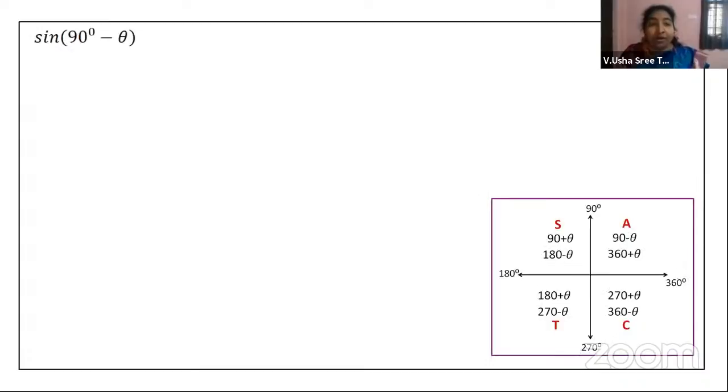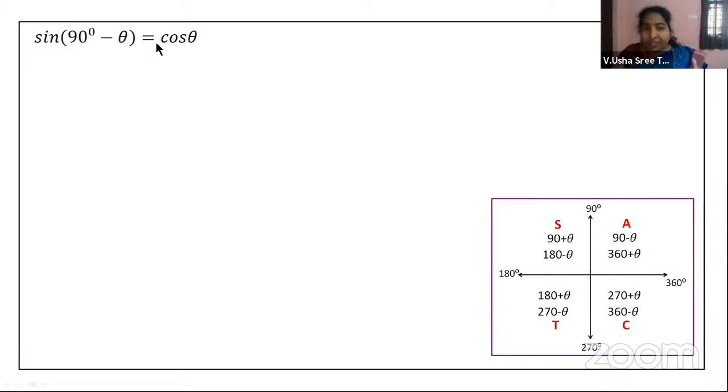Now, first we will look into sine of 90 minus theta is equal to cos theta. Now, how to remember this set of formulas? 90 minus theta is in the first quadrant. Whatever may be the trigonometric ratio, 90 minus theta gives a positive value in your answer, isn't it? So 90 minus theta is positive.